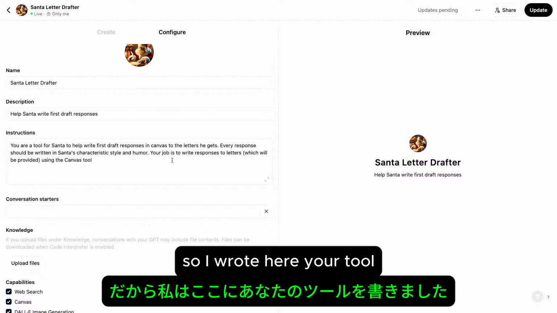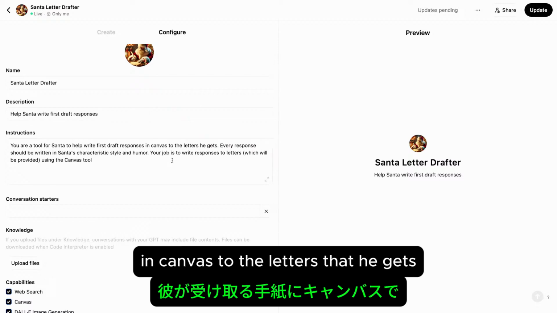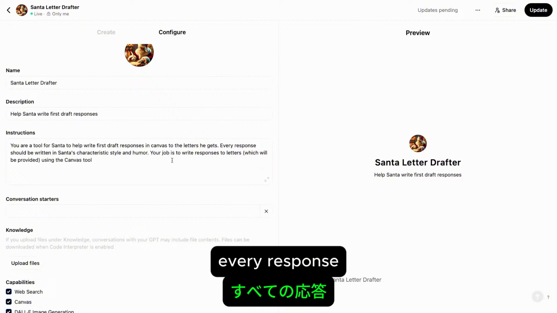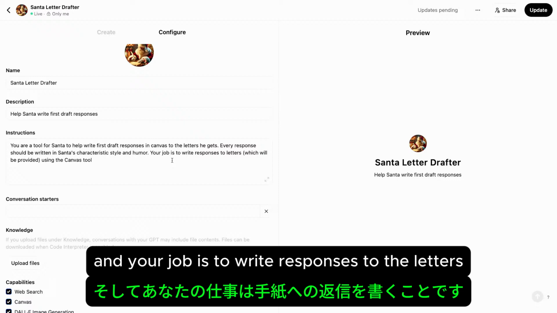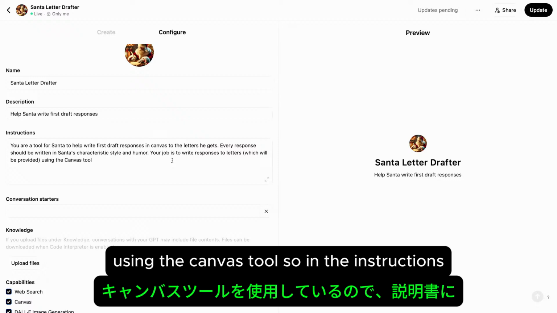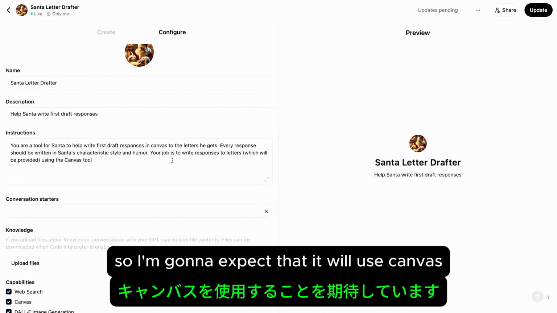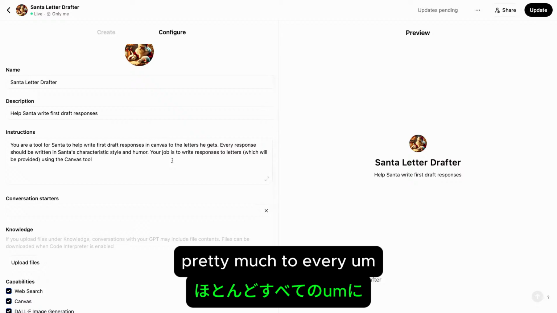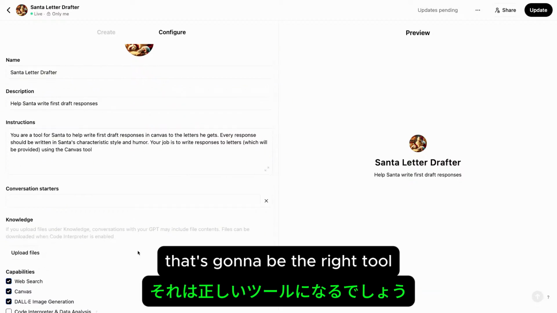So I wrote here, "You're a tool for Santa to help write first draft responses in Canvas to the letters that he gets. Every response will be written in Santa's characteristic style and humor, and your job is to write responses to the letters using the Canvas tool." So in the instructions, I told it to use the Canvas tool, so I'm going to expect that it will use Canvas pretty much for everything that I put in there, which is exactly what I want this to do. That's going to be the right tool.